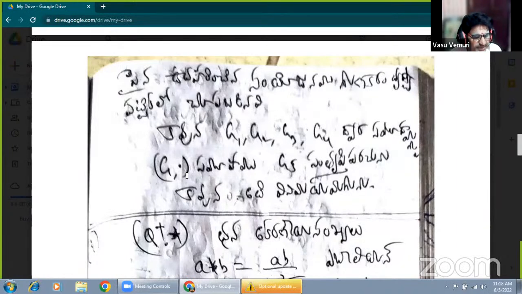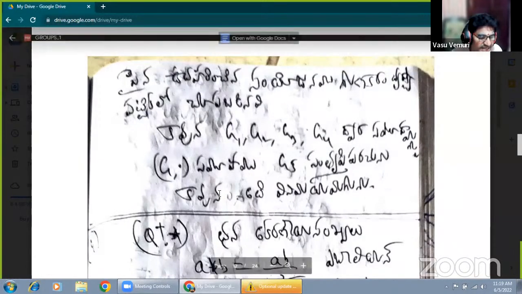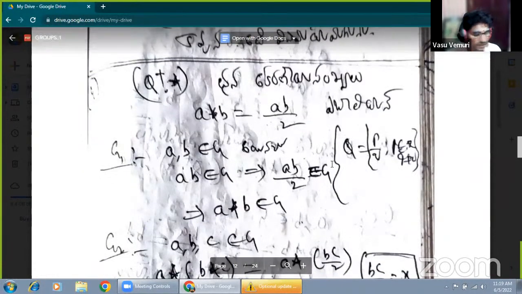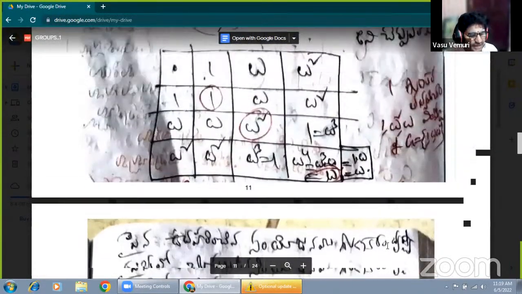So that's why G under multiplication means the group of the elements, the cube roots of unity, with respect to multiplication forms a group. When the commutative property is also satisfied, that is called an abelian group. That's enough, students. These two examples are very important.